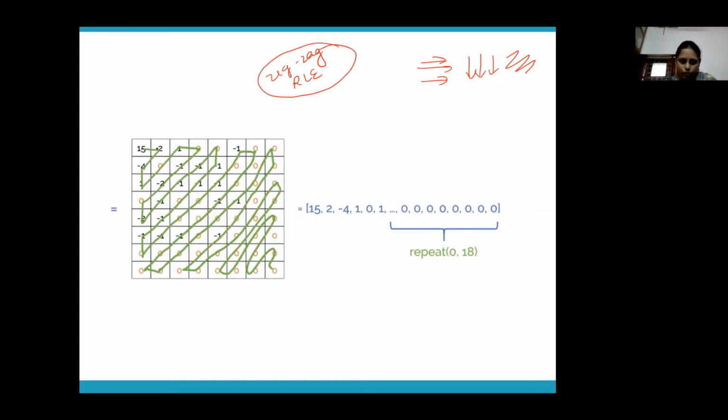So how are we going to read the values? We are going to read the values in a zigzag manner. Why are we doing this? Because we want all these zeros grouped together. You will not be able to do that when you read horizontally. So when you do run length encoding in zigzag manner, you get the zeros together, and then you apply run length encoding. You can store this pattern like this: 0, how many zeros? 18 zeros. So you are applying run length encoding on the zeros.